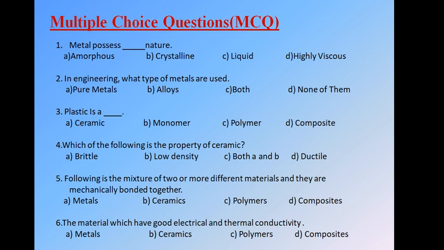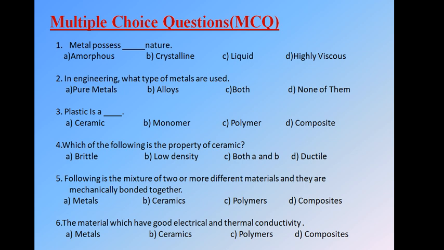Next, question number 5: the following is a mixture of two or more different materials and they are mechanically bonded together. We have options: A, metals, B, ceramics, C, polymers, and D, composites. As the statement says, it is a mixture of two or more different materials. So from the options it may be a metal, it may be a composite. But in the next half line they say that they are mechanically bonded. Metals are never mechanically bonded. So the option is composites. Composites are mechanically bonded together. So the answer is composites.